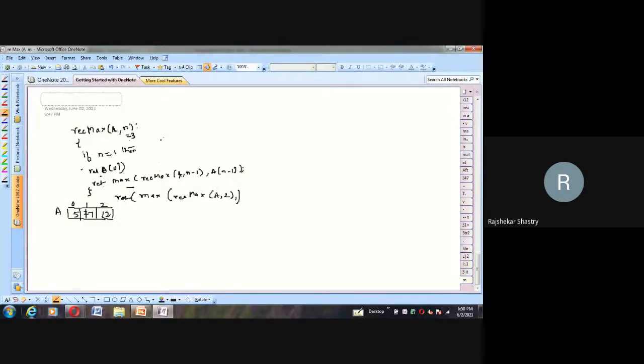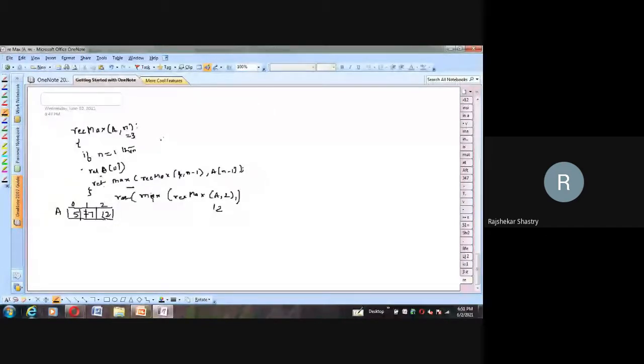In the current call, n is 3. So wherever we have n, we simply substitute 3 and we get the resultant value. So n minus 1 means 3 minus 1, which is 2, comma. A of n minus 1 is a of 3 minus 1, which is a of 2, and a of 2 is nothing but 12. So by passing the recursive call comma 12, whichever is the maximum among these two, that we are going to return.